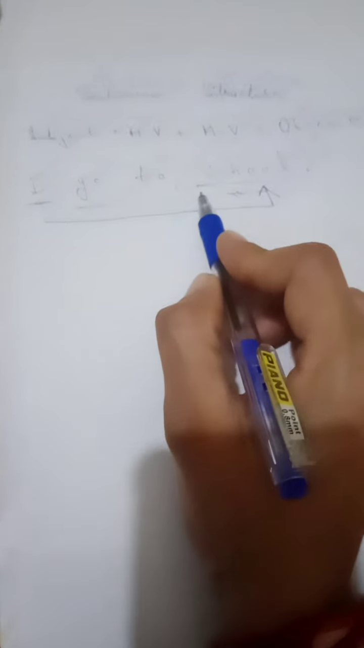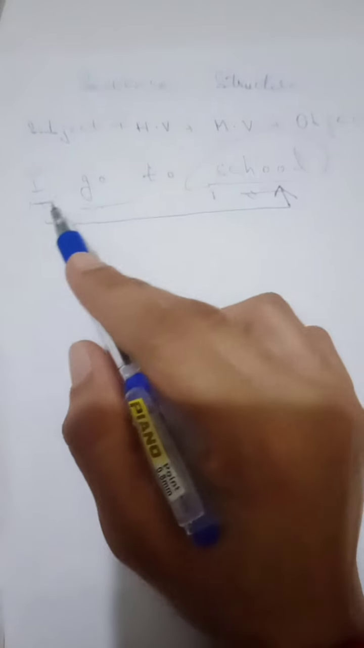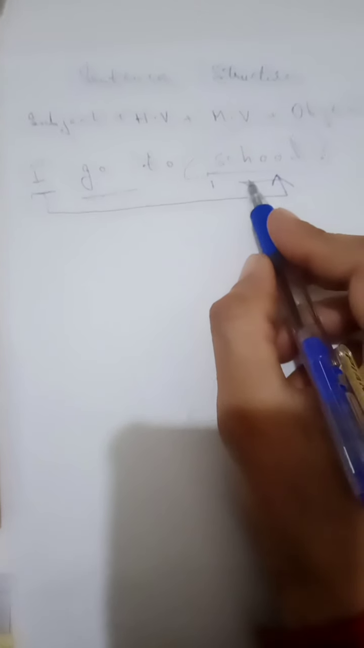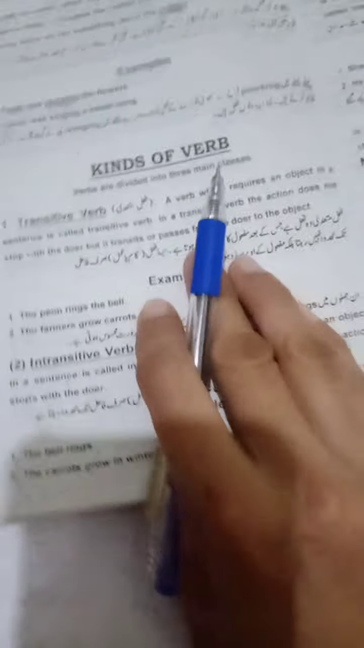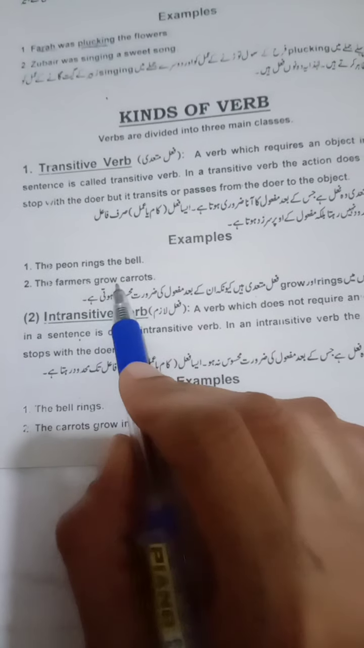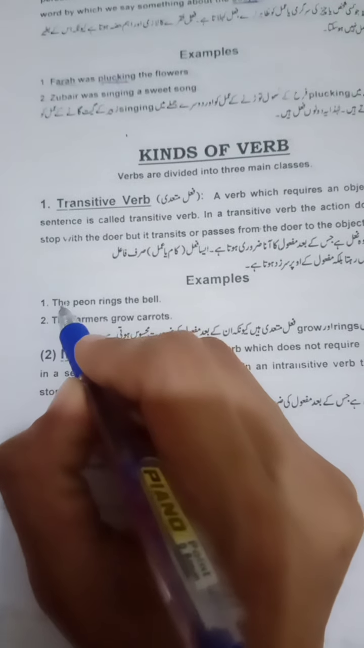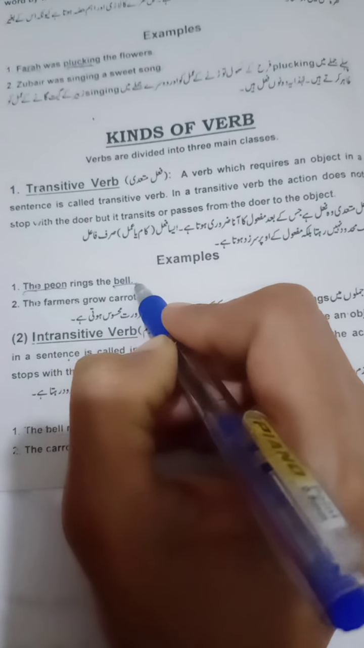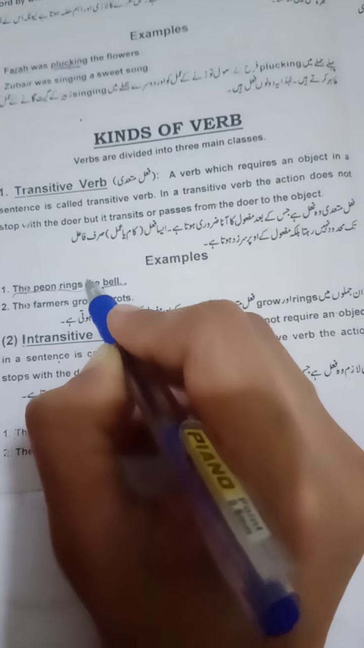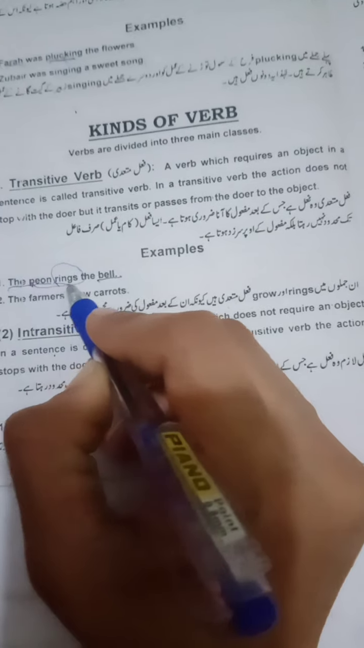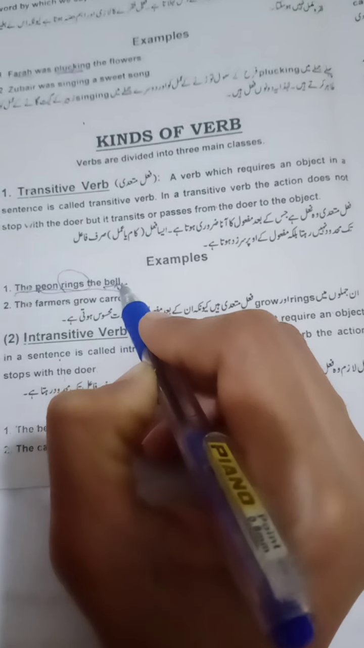In transitive verb, we are needing a subject and then an object. And without these things, our sentence will remain incomplete. If we look at our examples in the book, the peon rings the bell. The farmer grows carrots. Now, this peon, he rings the bell. रिंग तो वो कर रहा है, लेकिन किसको रिंग कर रहा है? He is supposed to ring this bell, and this bell is very important.